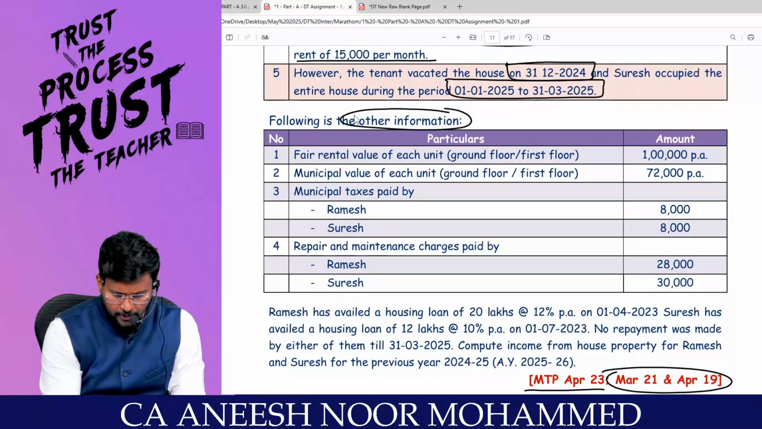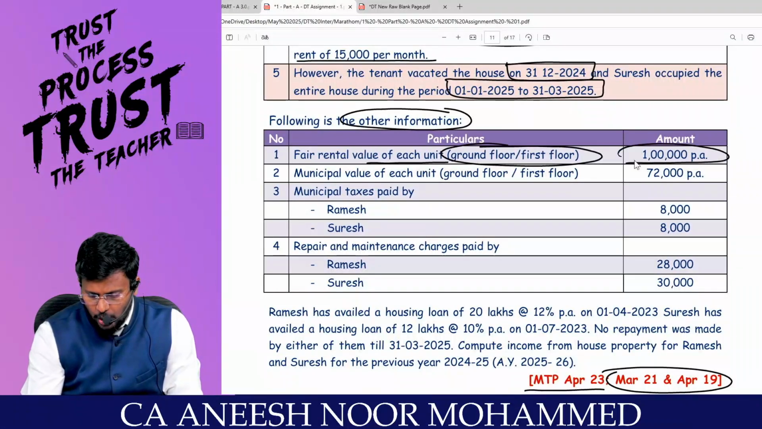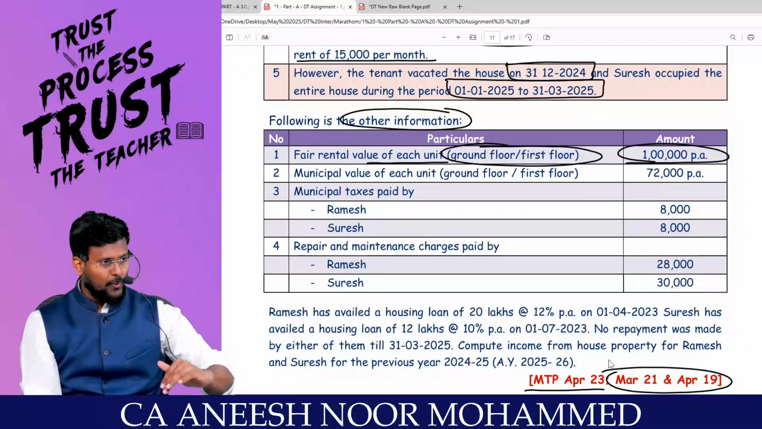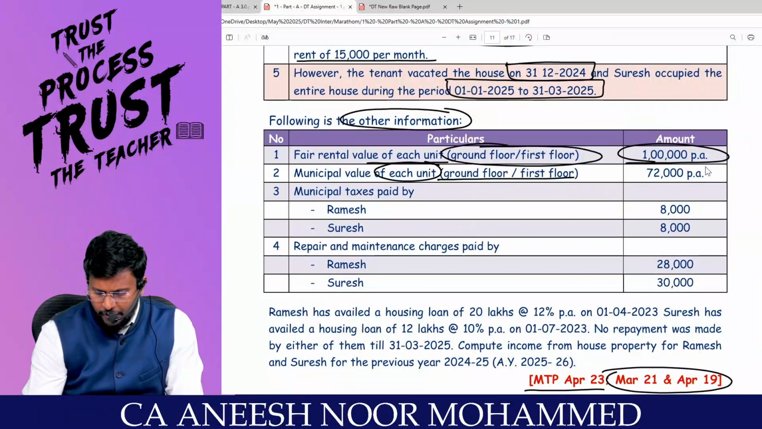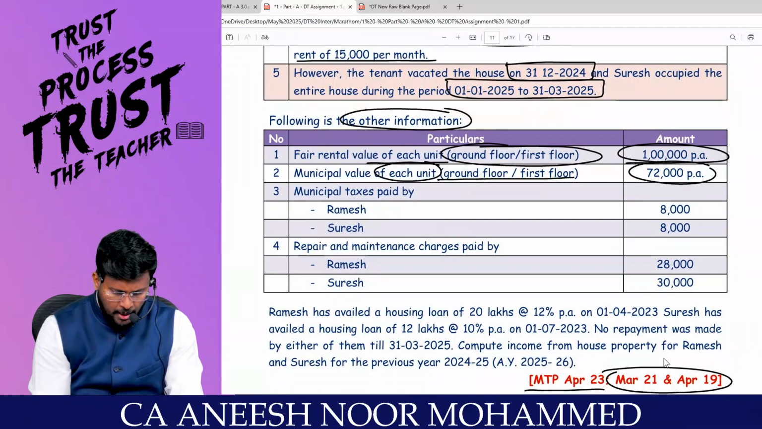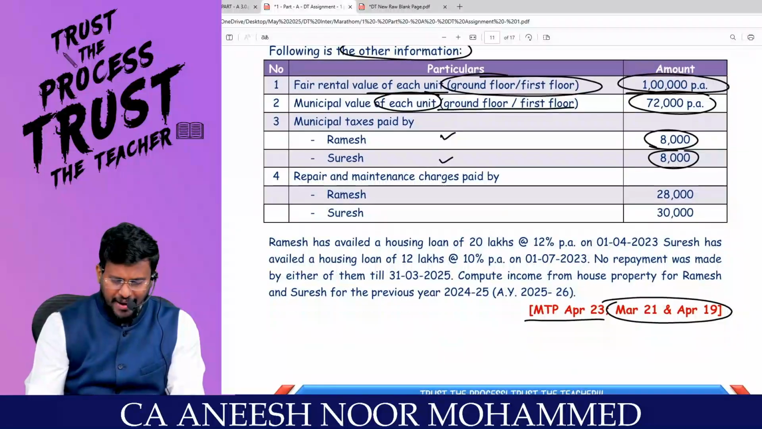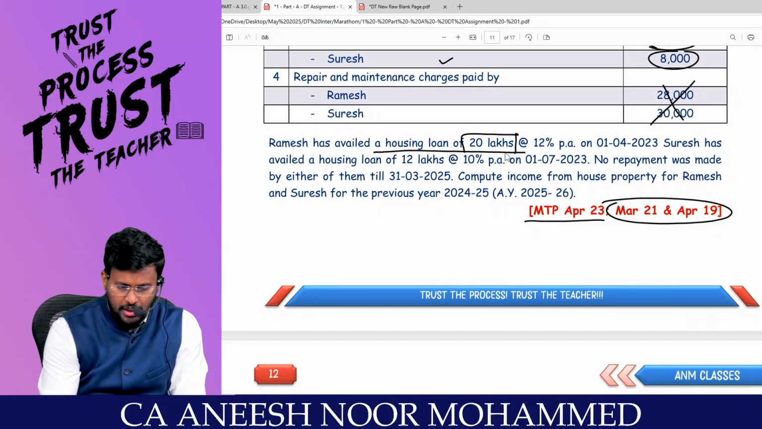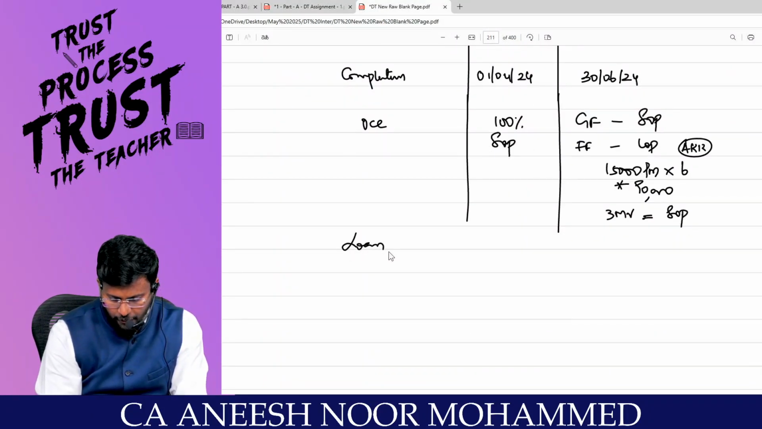Following is other information. Fair rent value of each unit, that is ground floor and first floor, is how much per annum? 1 lakh per annum each unit. That is ground floor 1 lakh, first floor 1 lakh. Municipal value of each unit, ground floor and first floor, how much rupees per annum? Municipal tax paid, Ramesh, Suresh, total 8,000 and 8,000. Repair and maintenance, put it on dustbins. Correct? Yes, sir. Ramesh has availed a housing loan of how many lakh? 20 lakh.